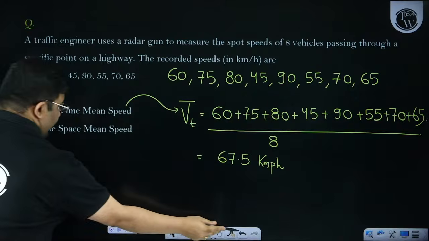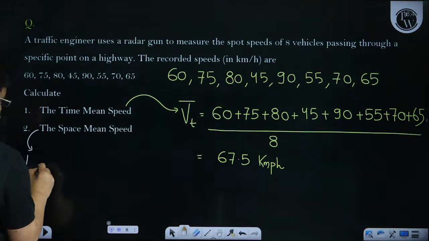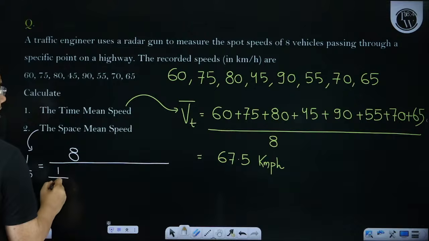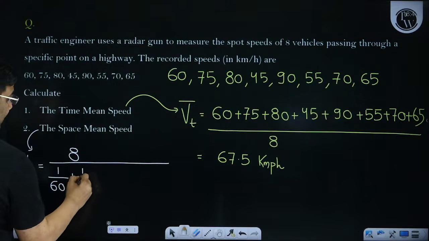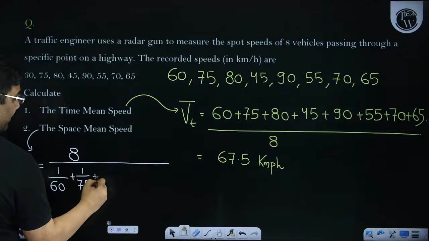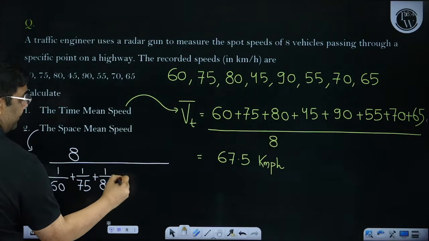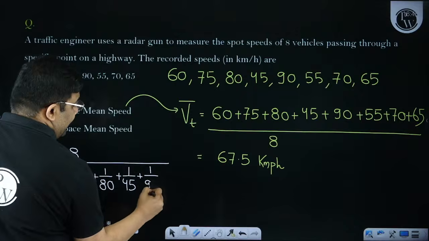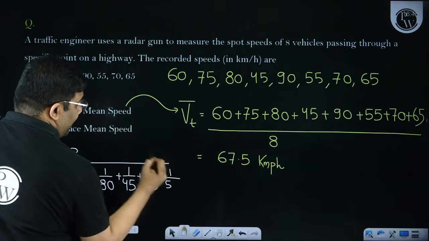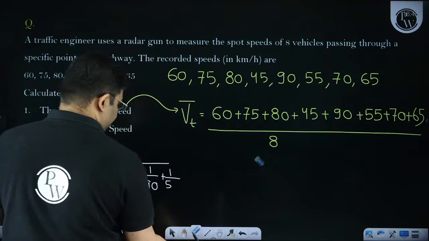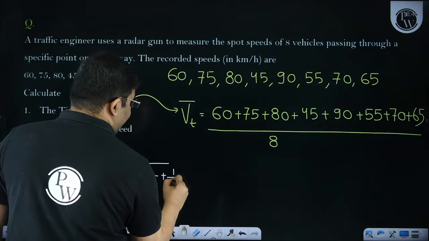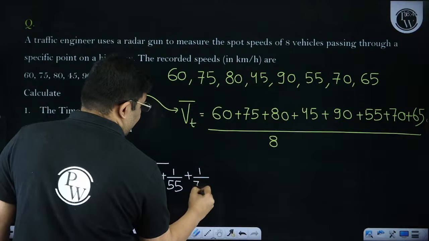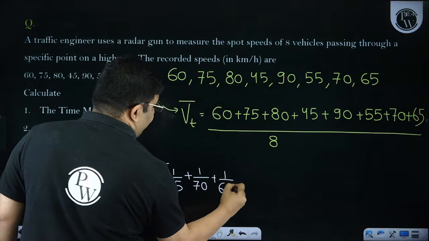Space mean speed will be equal to the number of vehicles, that is 8, divided by the sum of 1 by V. That means 1 by 60 plus 1 by 75 plus 1 by 80 plus 1 by 45 plus 1 by 90, then 1 by 55, 1 by 70, and then the last one is 1 by 65.